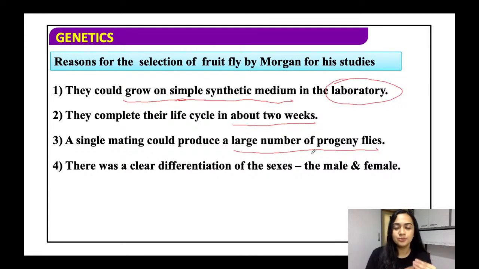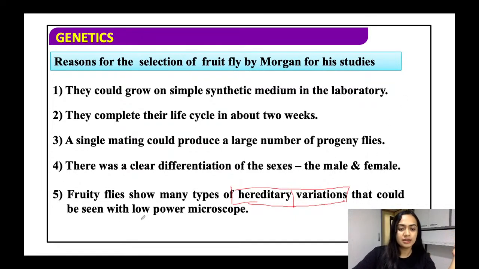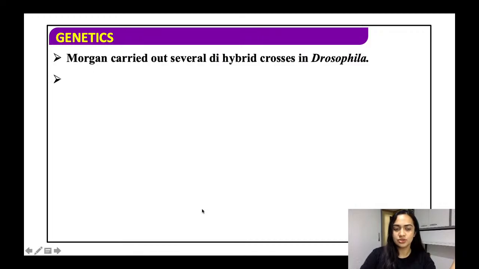तो जितने ज़्यादा प्रोजेनी हमें, जितने ज़्यादा ऑफस्प्रिंग्स मिलेंगे उतना ज़्यादा एक्सपेरिमेंट के लिए अच्छा है. There was a clear differentiation of sexes. Male and the female, they were clearly differentiable. एकदम इसे अलग कर सकते हैं. Fruit flies show many types of hereditary variation. Very important. इन्होंने हमने देखने मिला वेरिएशन जो एक जनरेशन से दूसरे जनरेशन में फ्लो हुआ. That could be seen with a low power microscope.